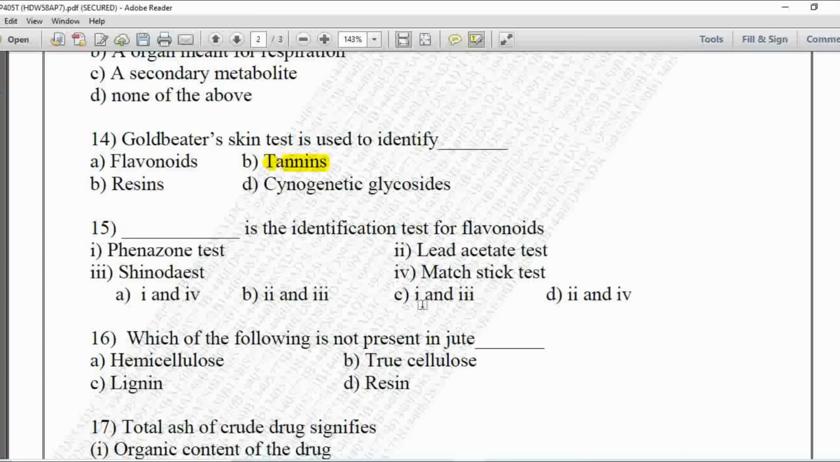So if we see the options given over here, the identification tests for the flavonoids are your lead acetate test, and third one is Shinoda test. So here option second and third is correct. So B option is correct answer for this MCQ, that is lead acetate test and Shinoda test.